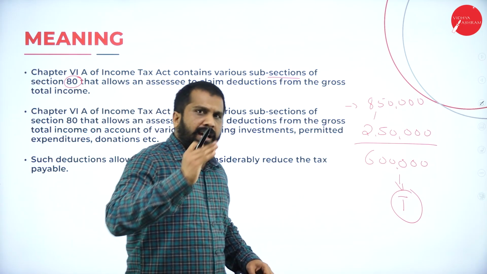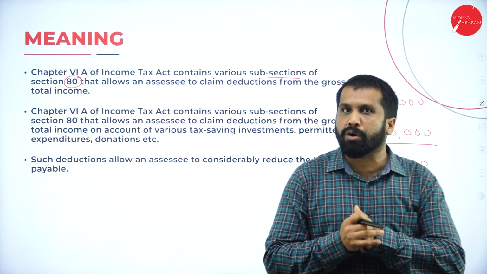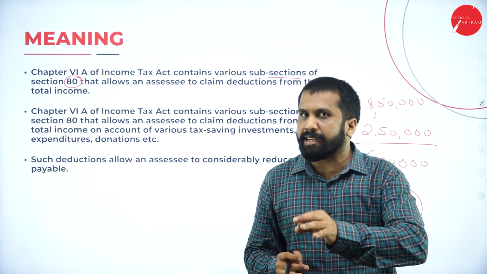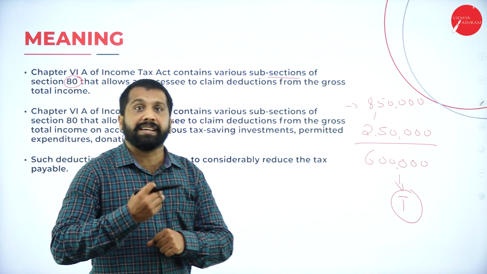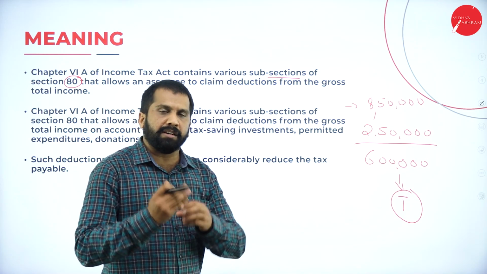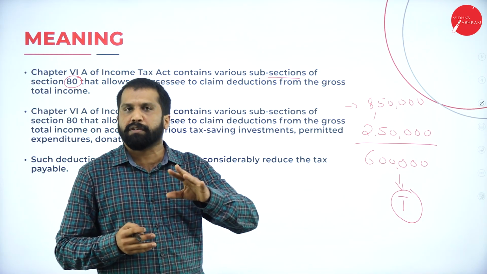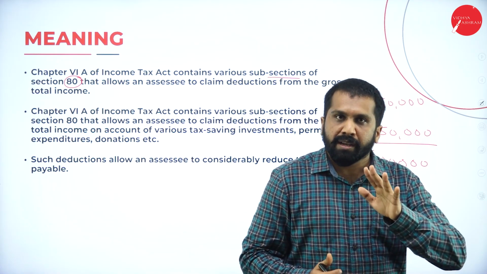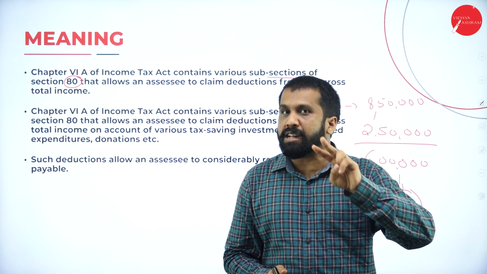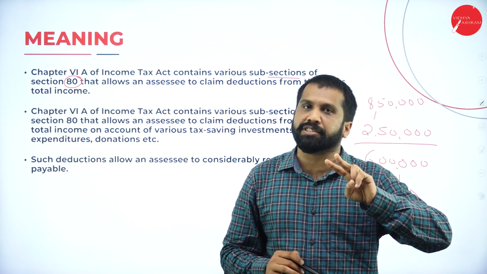How? Assume that you have taken a house. For that house, you are paying interest. Just assume that I bought a house for 50 lakh. Every month, I am paying 50,000 EMI. In that 50,000, 20,000 is the interest.